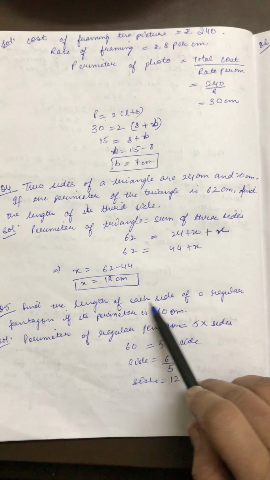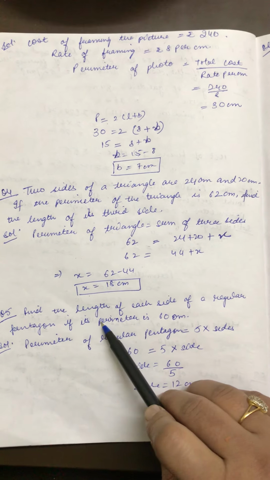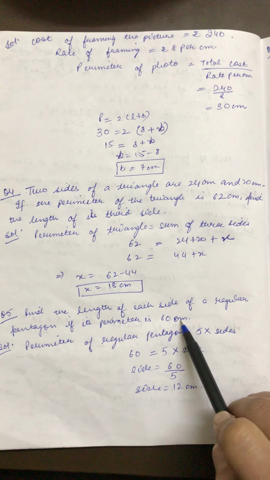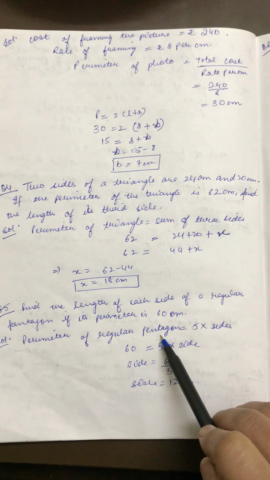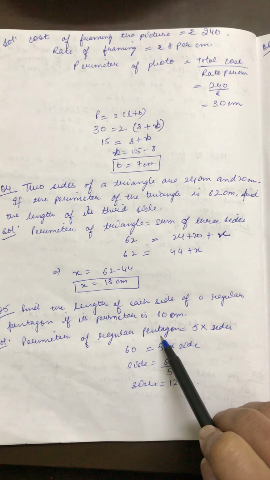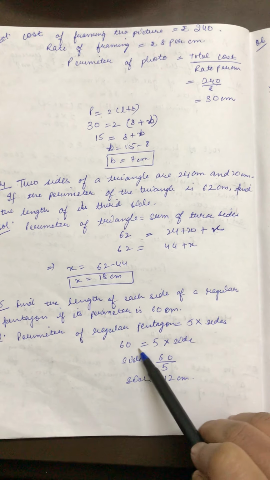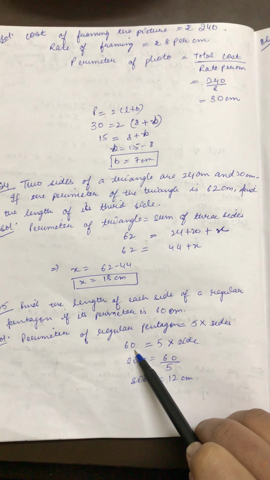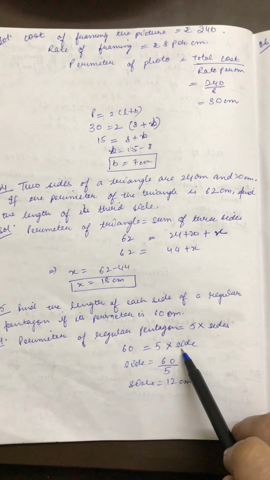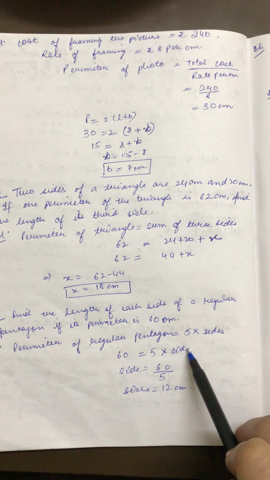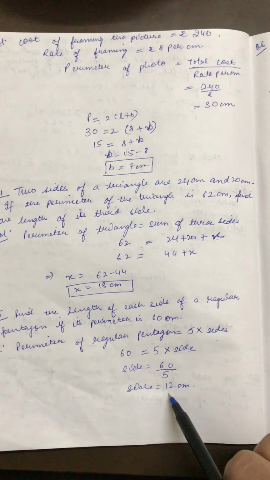Fifth question, find the length of each side of a regular pentagon if its perimeter is 60 centimeter. Now we know a pentagon is a 5-sided figure, and if it is a regular figure, the perimeter will be 5 into side. Perimeter is given, that is 60. So 60 is equal to 5 into side. I want to calculate the side, so side will be 60 by 5, that is 12 centimeter.